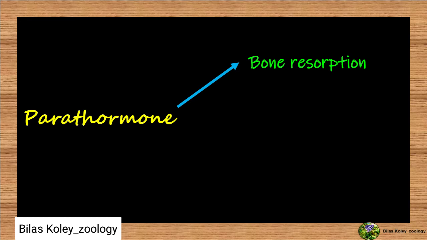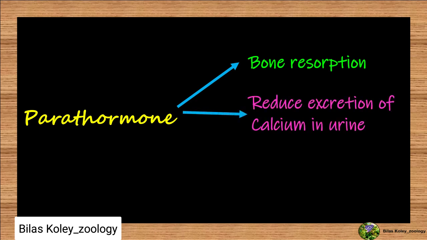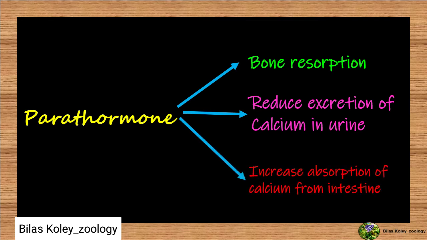It reduces excretion of calcium in urine as it increases reabsorption of calcium. It increases absorption of calcium from intestine. In this way, it increases calcium level to normal.